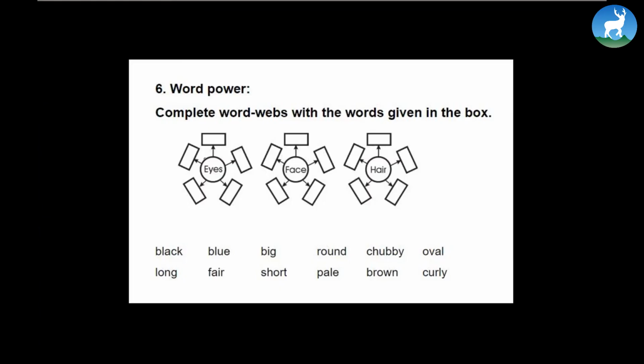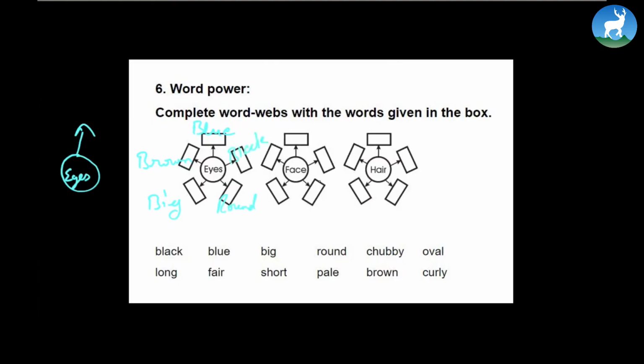And by the way, rather than doing this in the book, what I advise you is to do it on a paper. Take a big paper like this, cut it round, and at the center write eyes. Or maybe you can draw a big circle on the chart paper, write eyes, and give an arrow like this, and write what could be possible options for eyes. Well, eyes could be blue. Eyes could be brown as well. Eyes could be big. Eyes could be round as well. And of course, eyes could be black. So you might have a repetition here.